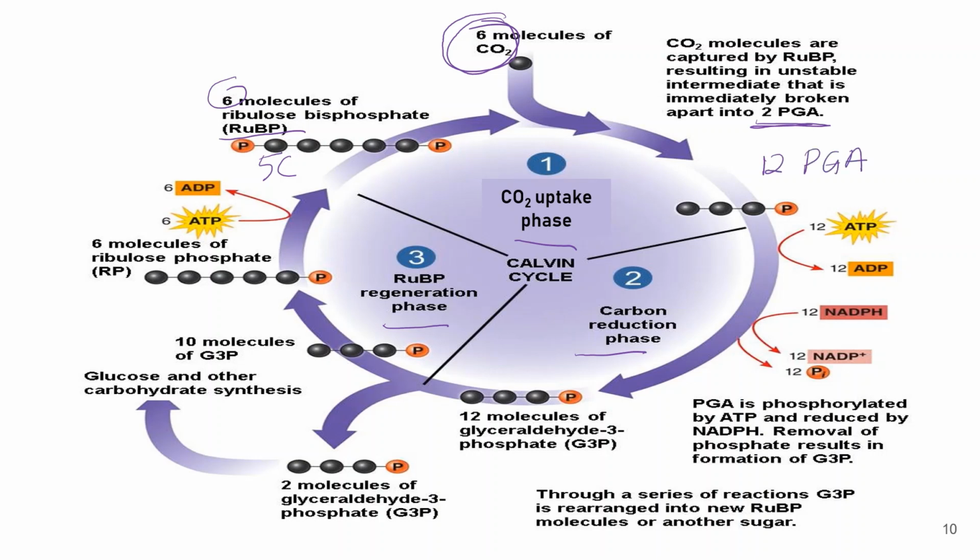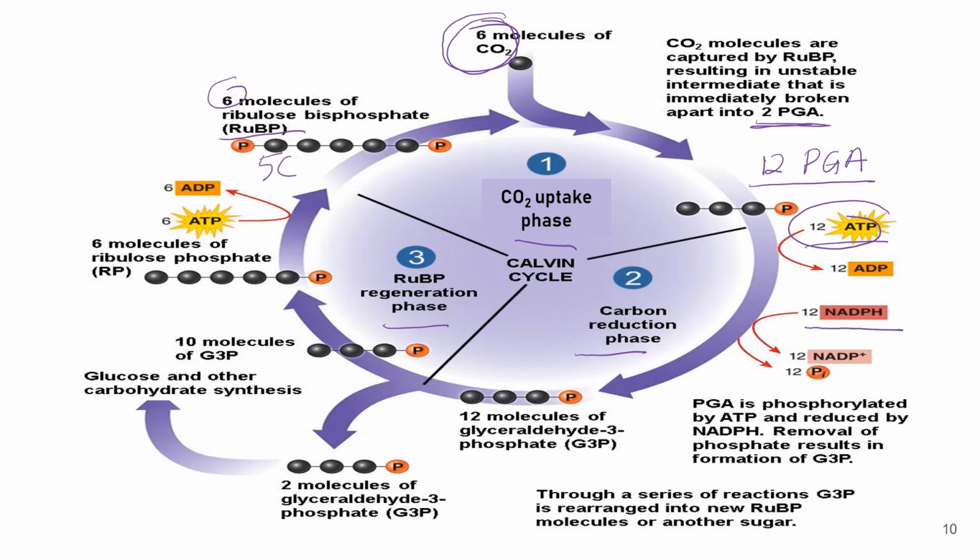Okay, so the 12 molecules of PGA, phosphoglycerate, will be phosphorylated by 12 molecules of ATP. The ATP will release one of its phosphates, and the phosphate group will attach to the PGA molecule, forming another molecule called 1,3-bisphosphoglycerate, and then it will be reduced by NADPH.